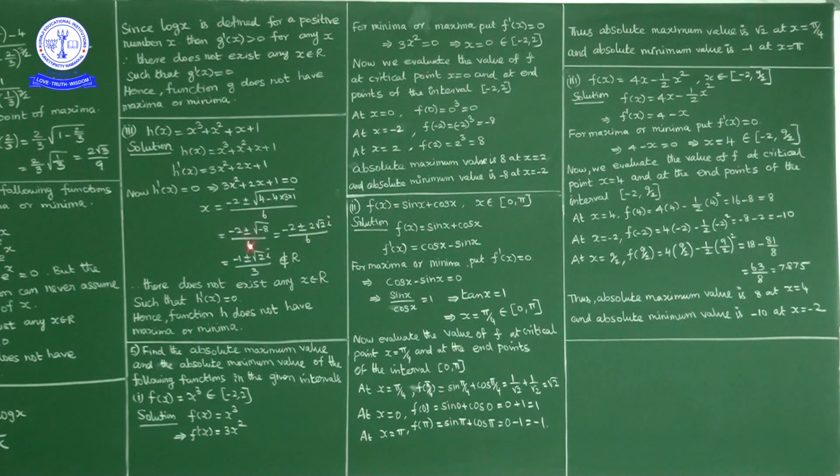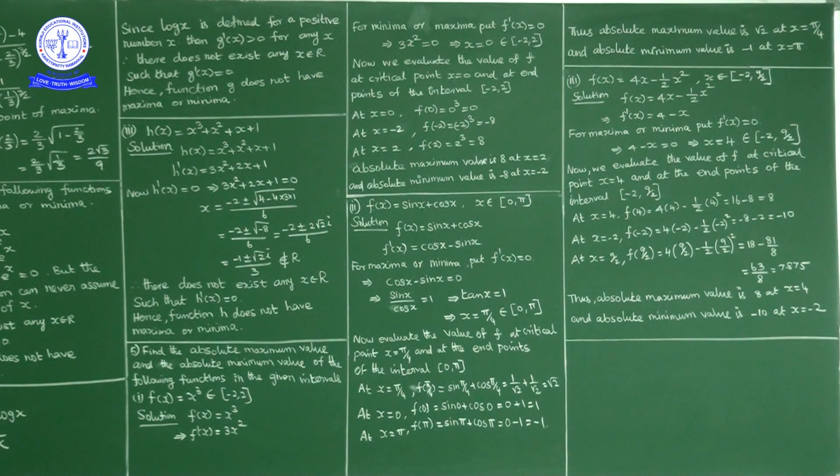Okay. So minus 2 plus or minus square root of 4 minus 12. 4 minus 12 is minus 8. Square root of minus 8, but square root of minus 8 is an imaginary number. So if we calculate, this is 2 root 2 i we can write, numerator and denominator 2 cancel, minus 1 plus or minus root 2 i by 3.